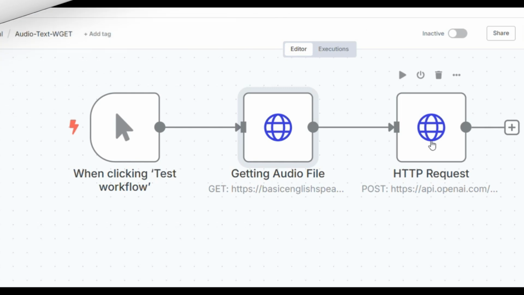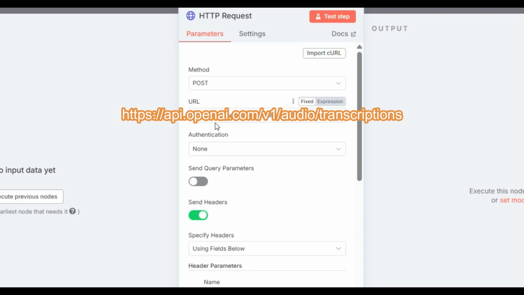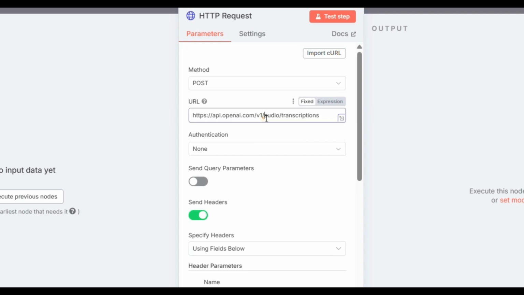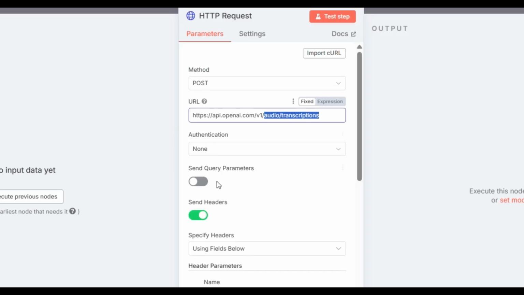Let us move to the most important one in the video, that is speech to text. If you come over here, the method is POST and the URL is the endpoint. Everything will start with api.openai.com/v1. Whatever we got, audio transcriptions, you can see it over here. This is the audio transcriptions. Moving over here, the authentication is none.